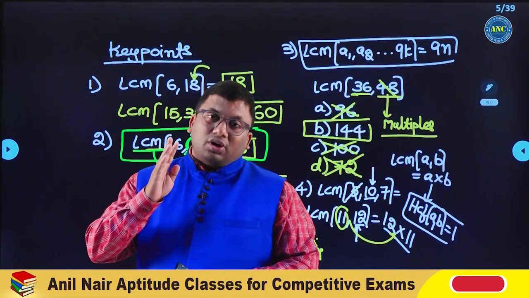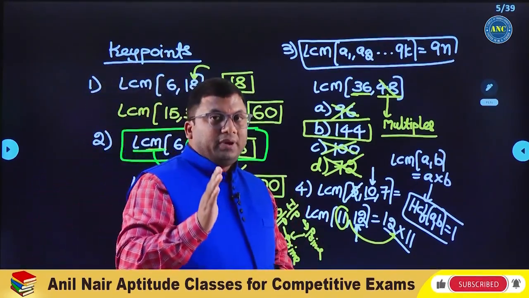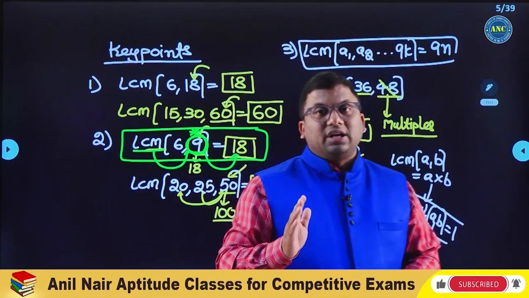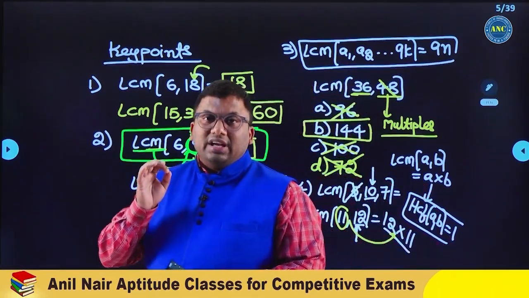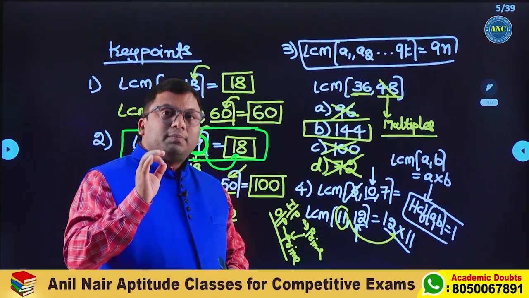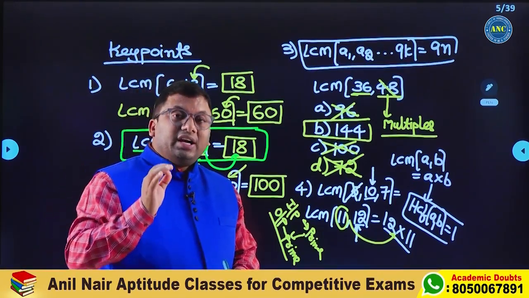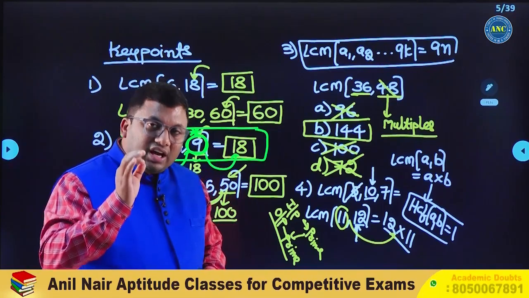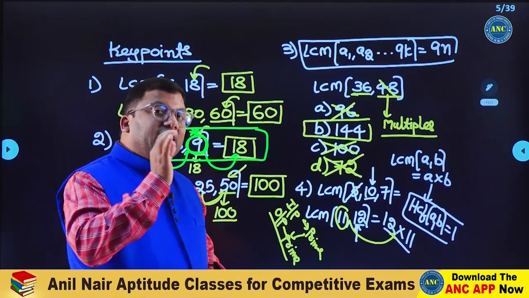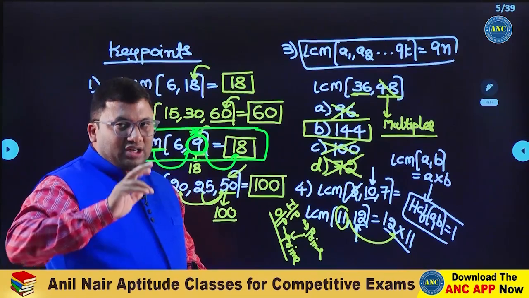Right? These are four very important key points. Again, I am repeating them. Whenever you are doing LCM, the first important point is that the largest number will be your point of observation. Second, if the largest number is not divisible by the other numbers, take the multiples of the largest number.